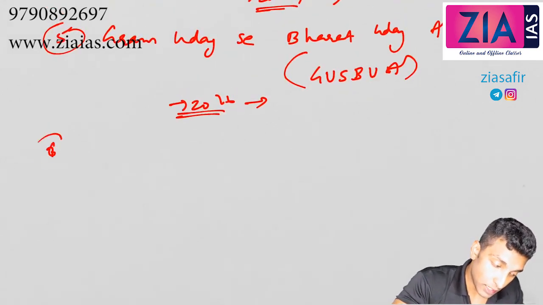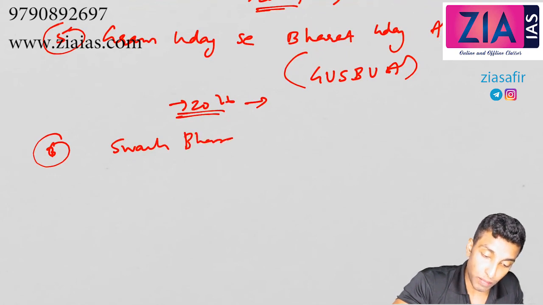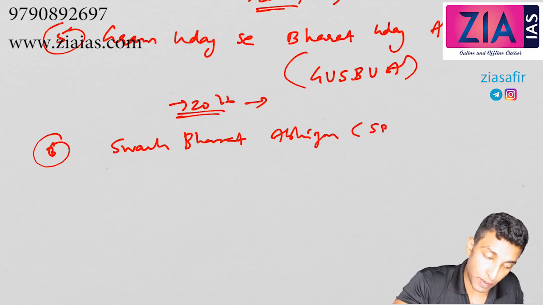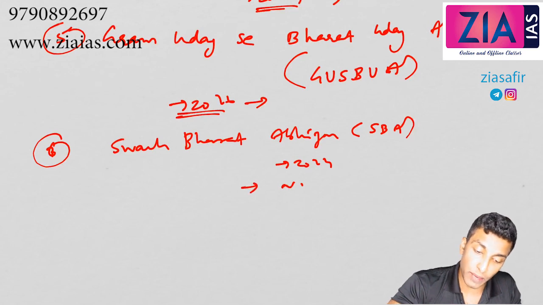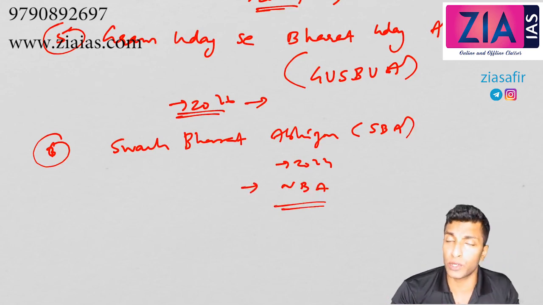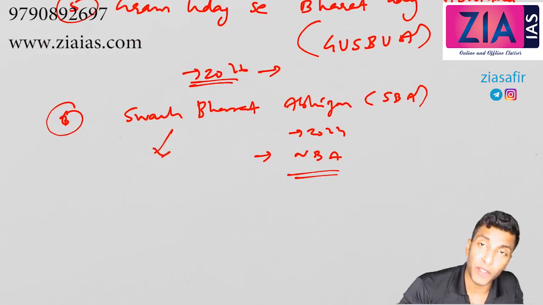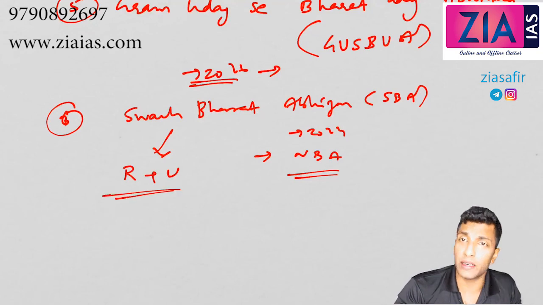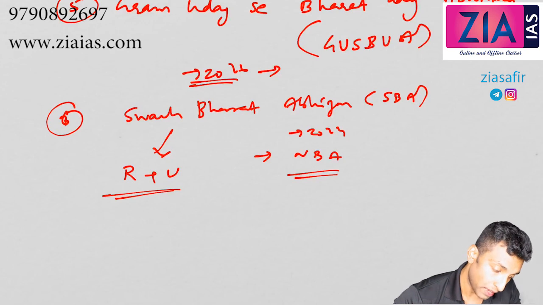Then one more, so this is the sixth one, Swachh Bharat Abhiyan. SBA was initiated in 2014. Earlier there was Nirmal Bharat Abhiyan, where the only focus was on toilets in rural areas. But Swachh Bharat Abhiyan covers rural plus urban, and not only toilets, waste management and many other aspects are included.